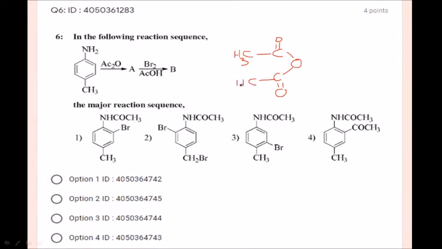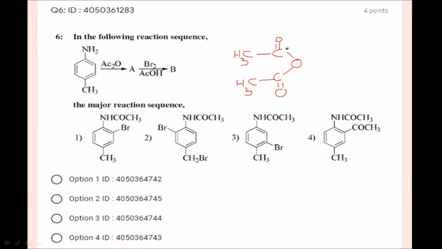At the same time, the aniline group is a donating group, so the orientation is ortho-para, right. To avoid that salt formation with bromine, we protect this aniline group with an acetyl group. So this is acetic anhydride.